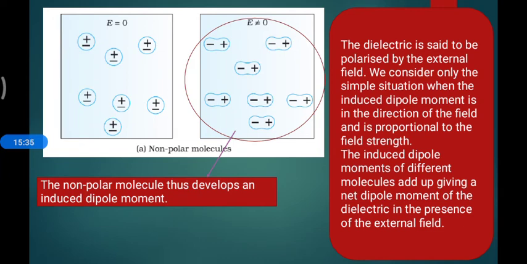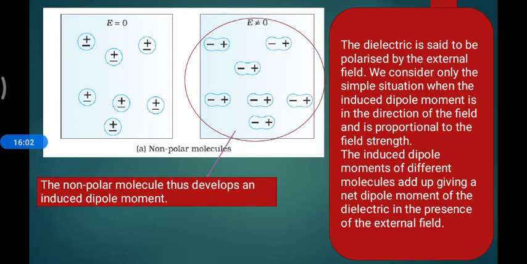So the dielectric is said to be polarized by the external field. The dielectric materials can be polarized. Let me clarify: polarization means separation of charge. You are generating separation of charge. So I have a non-conducting material, and among the non-conducting materials I have two categories, polar and non-polar.